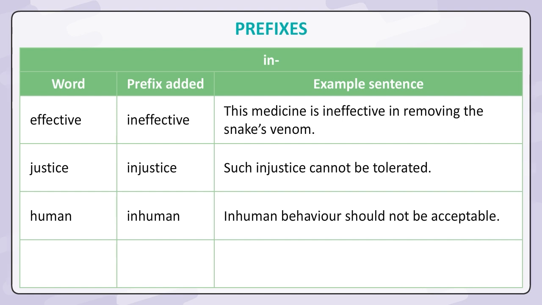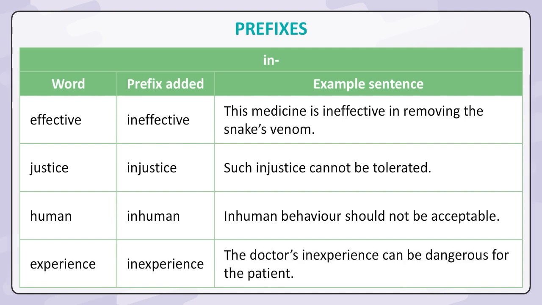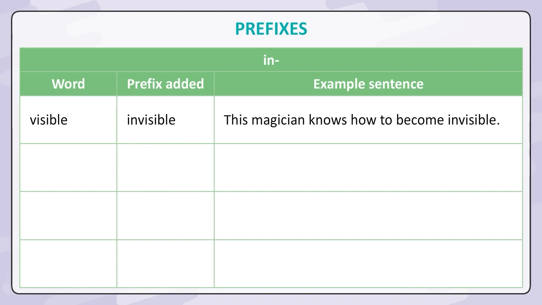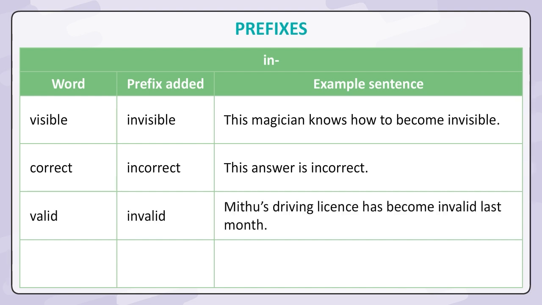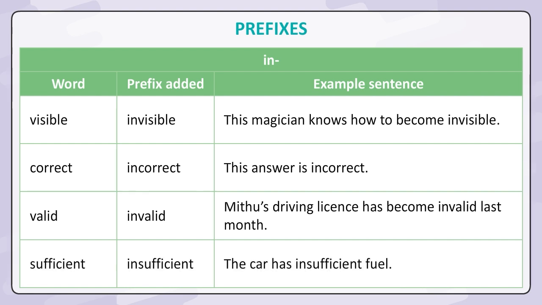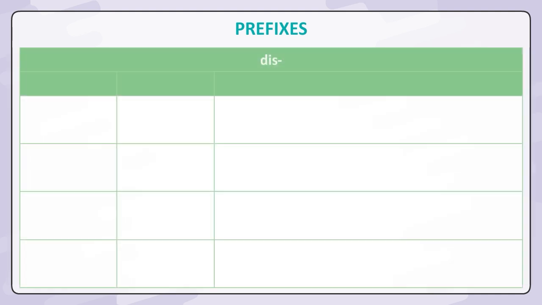Human. Inhuman. Inhuman behavior should not be acceptable. Experience. Inexperience. The doctor's inexperience can be dangerous for the patient. Visible. Invisible. This magician knows how to become invisible. Correct. Incorrect. This answer is incorrect. Valid. Invalid. Mitu's driving license has become invalid last month. Sufficient. Insufficient. The car has insufficient fuel.